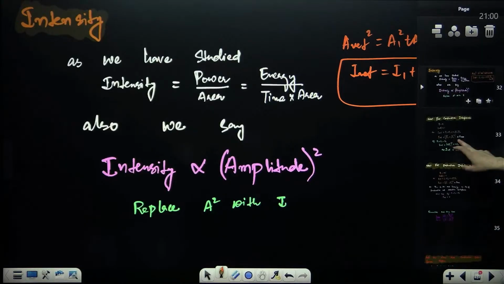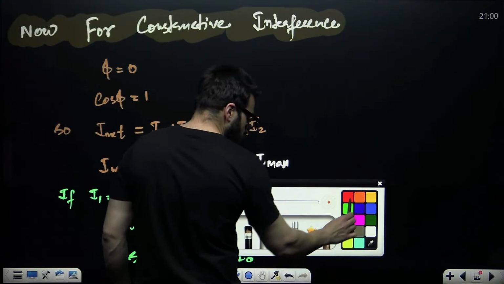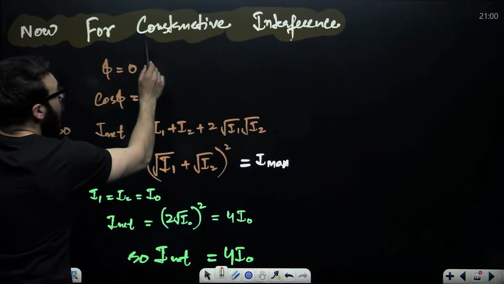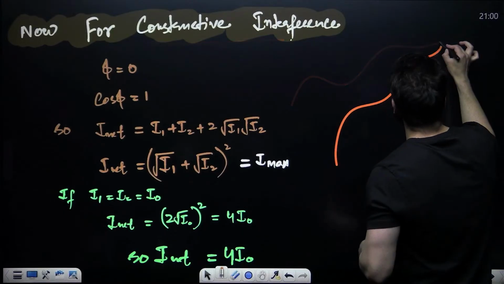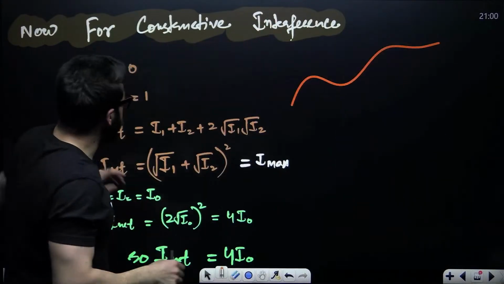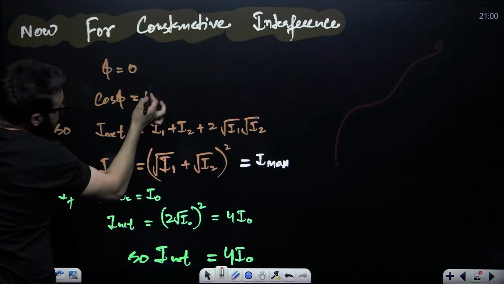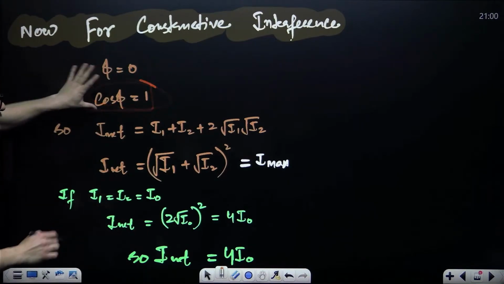Now take a look, guys. I want you to understand this. For constructive interference, when two waves meet and constructive interference takes place, what is the value of phi? That is 0. What is the value of cos phi? That is 1.